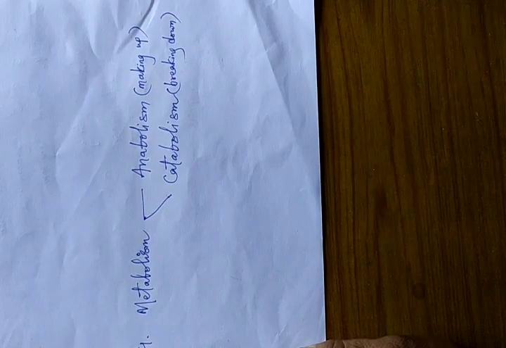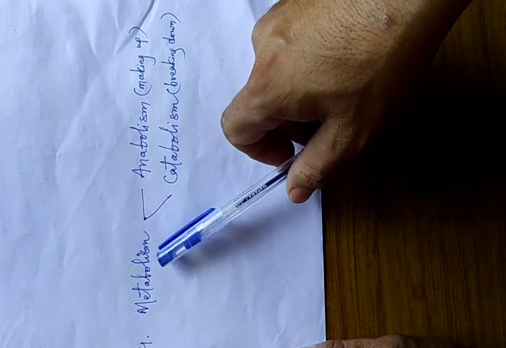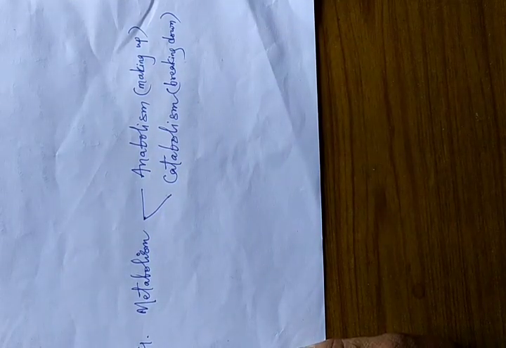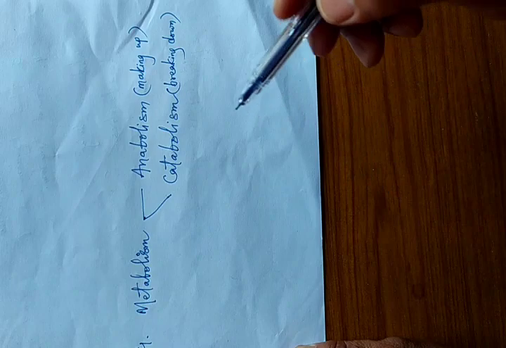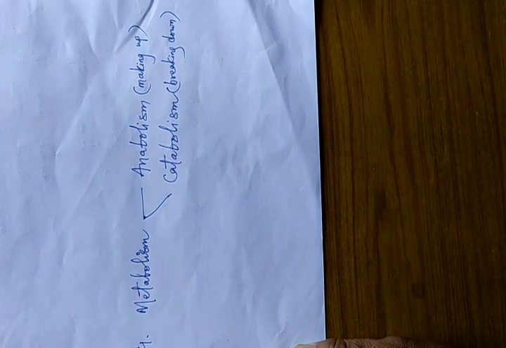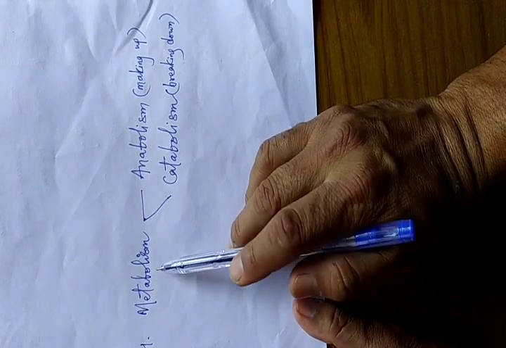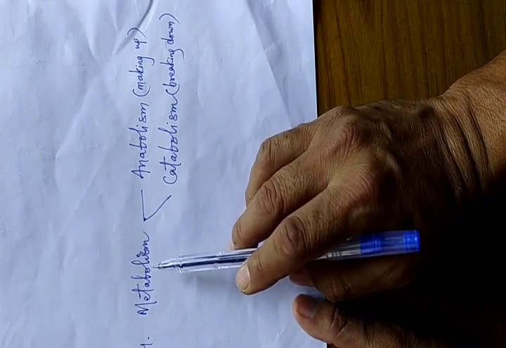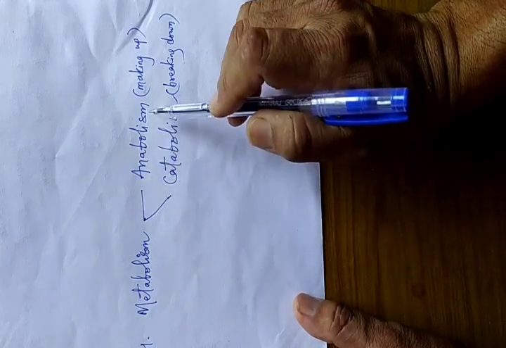Another characteristic feature of living organisms, a very important one, is metabolism. We say there are so many different metabolic reactions taking place in our body. By this we mean that a large number of reactions are taking place. Certain chemicals are being made and certain chemicals are being broken down inside our cells. This process of making and breaking of different chemicals that is needed in the body is known as metabolism. Metabolism is of two kinds, one we call anabolism.